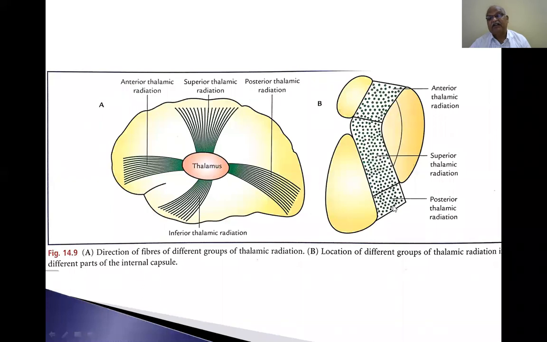This is the retrolentiform part of the internal capsule. This is the anterior limb, genu and posterior limb. This is the retrolentiform part. So the inferior thalamic radiation goes through the sublentiform part of the internal capsule and goes into the temporal lobe.